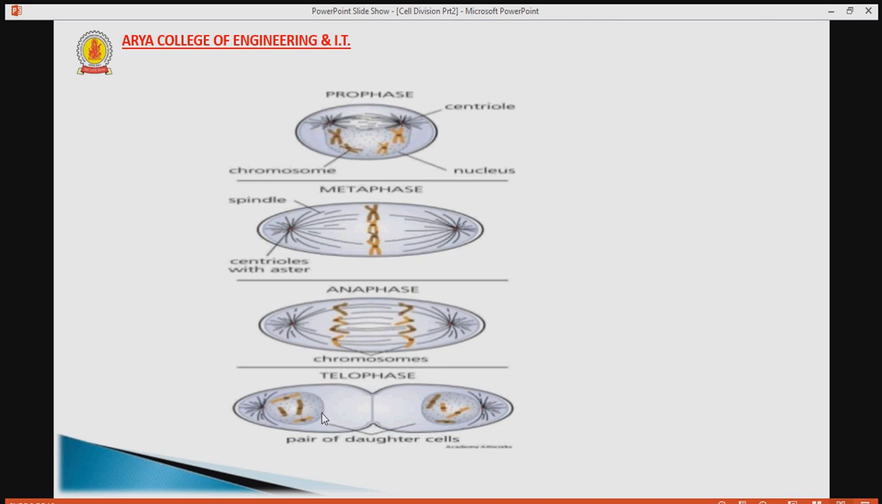Now telophase is the reverse process of prophase. Again, the sister chromatids start uncoiling and forming chromatin. So we have to study these four different phases through which a cell goes and the nucleus of the cell is divided.